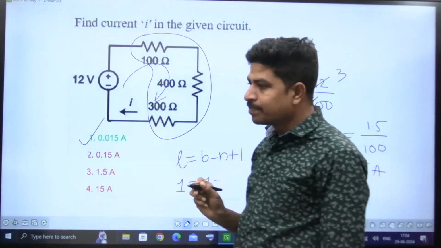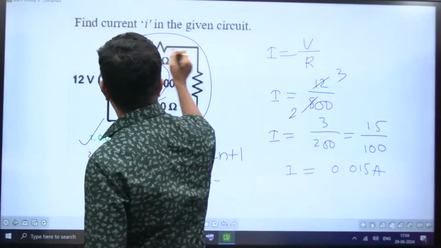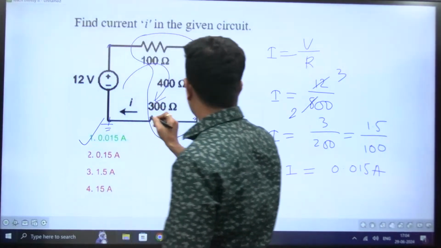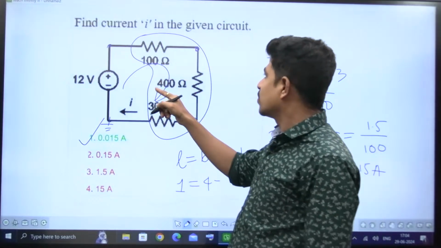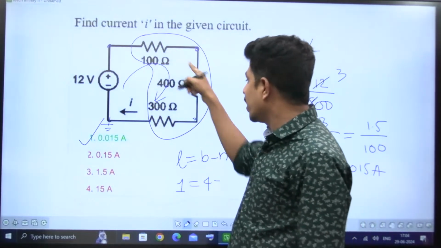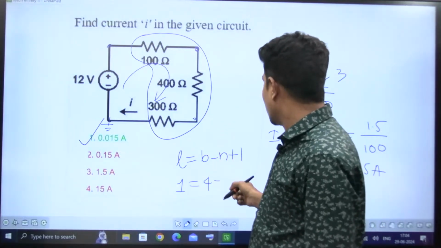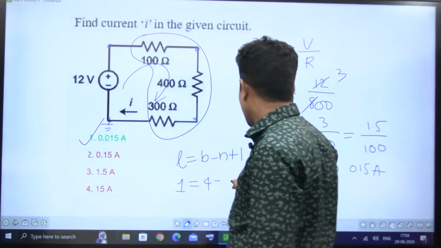See, previously, you see, this is 1, this is 2, this is 3. This is the reference, right? 1, 2, 3. So here it is simple. I can say one loop, only one loop. L, the number of loops or meshes, is equal to B minus N plus 1. How many branches? 1, 2, 3, 4. 4 branches are there.